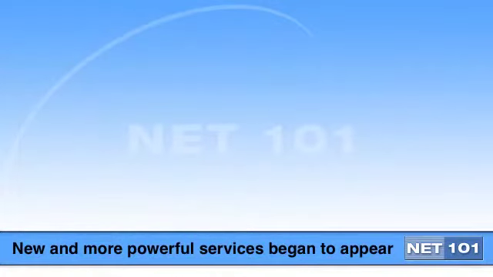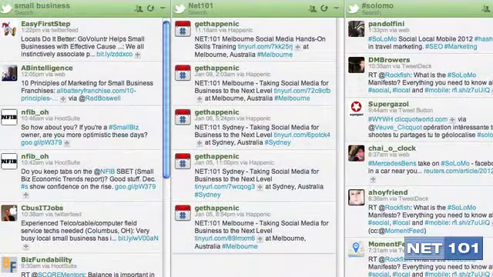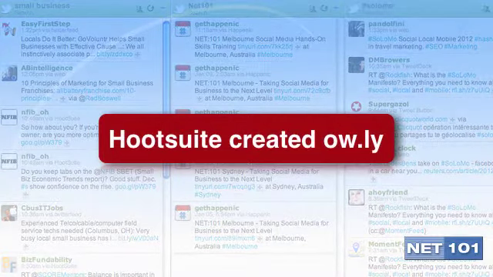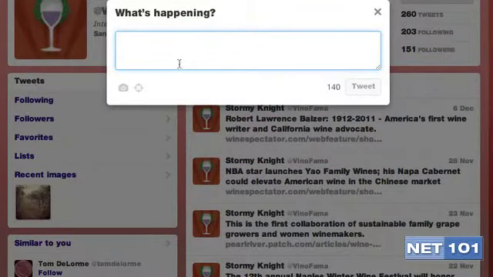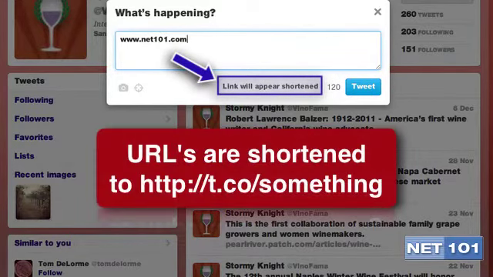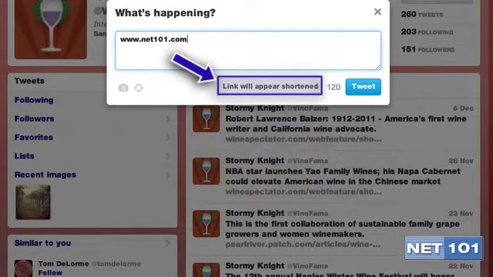As more and more software companies built tools for social media, they also built their own shortening services. As an example, Hootsuite, which allows people to post to multiple social media sites, created their own shortening service called Owly. In late 2011, Twitter finally created their own URL shortening service that shortened URLs to http://t.co. This shortened link service is built directly into Twitter and some of their other official applications.